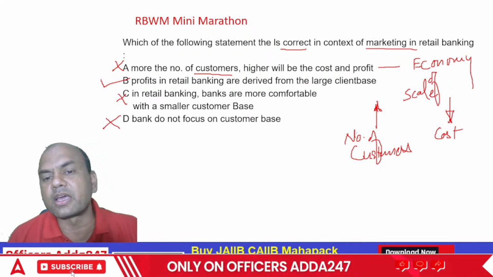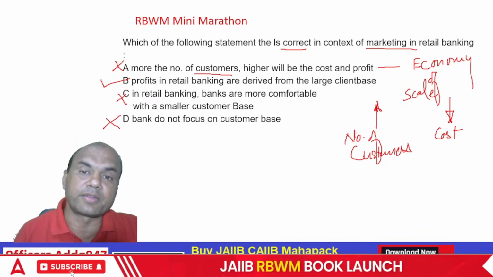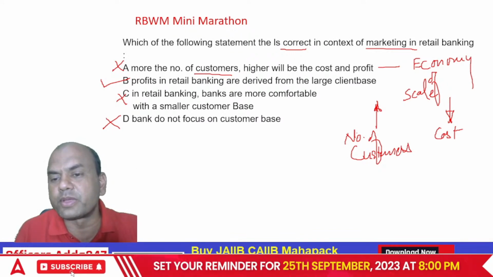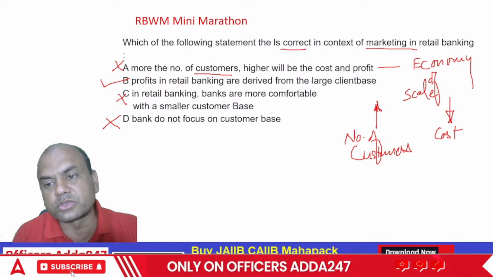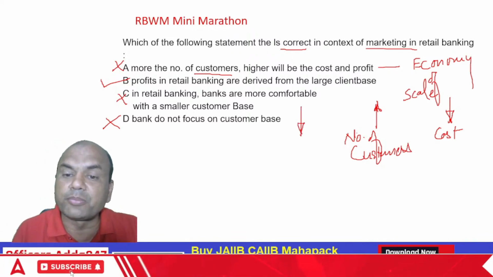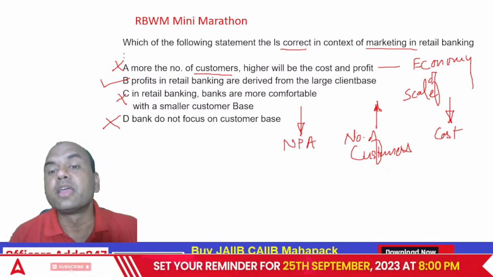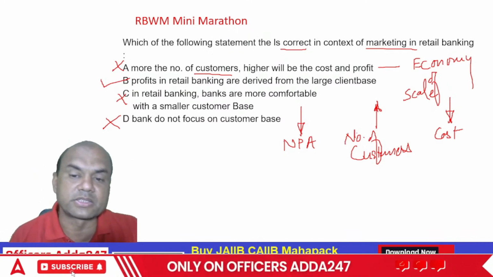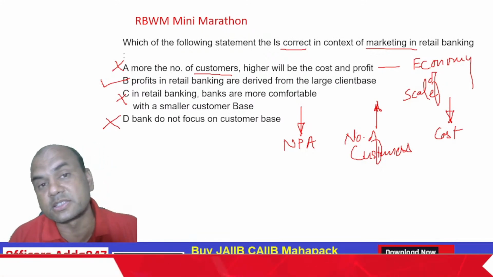Profits in retail banking are derived from the large customer base. So that is the basic advantage of retail banking. If the number of customers increases, then the cost goes down. And second is NPA. NPA chances are going down, because we distribute the same money over a large customer base. So NPA will decrease, cost will decrease, profitability will increase. Okay.